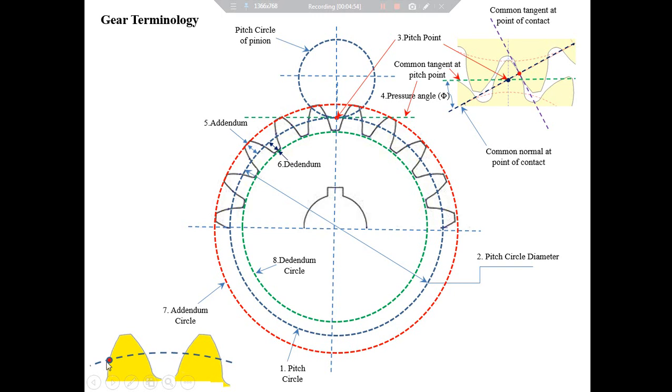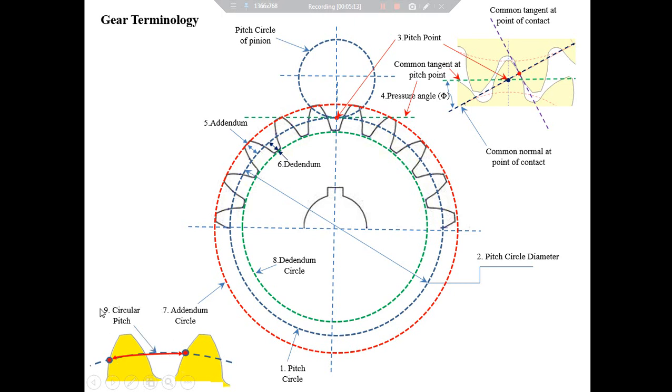Also, a corresponding point is considered on the next gear tooth like this. Now, the circumferential distance measured on the pitch circle between these two points is called circular pitch.